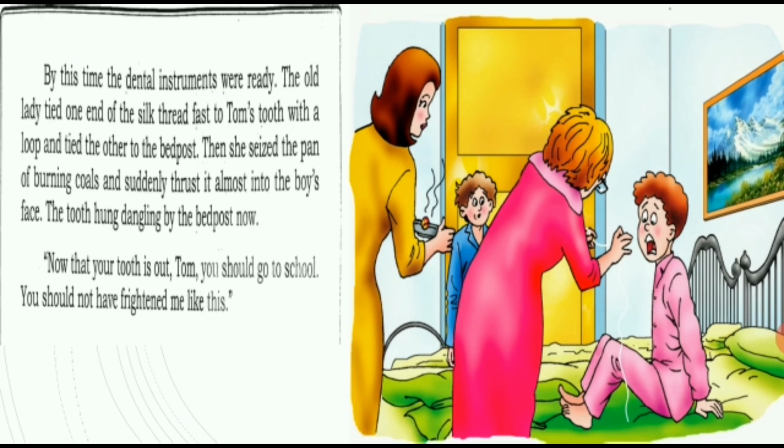The old lady tied one end of the silk thread fast to Tom's tooth with a loop and tied the other to the bedpost. Aunt Polly did not listen to Tom, and as the instruments were ready, she tied one side of the thread with a loop to Tom's tooth, and the other to the bedpost. A bedpost is nothing but the four poles you have on a bed, on a cot.